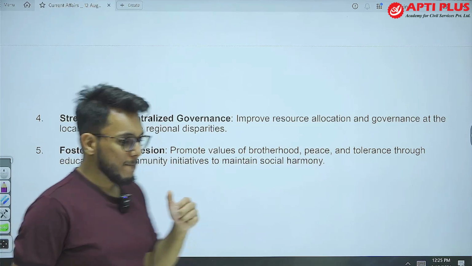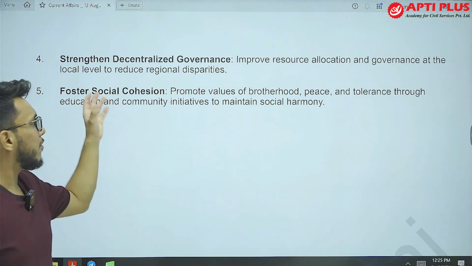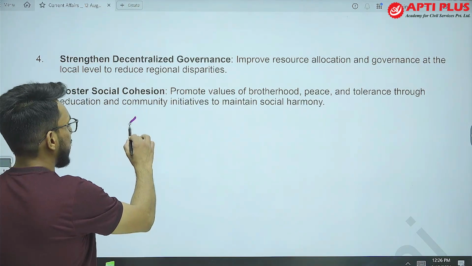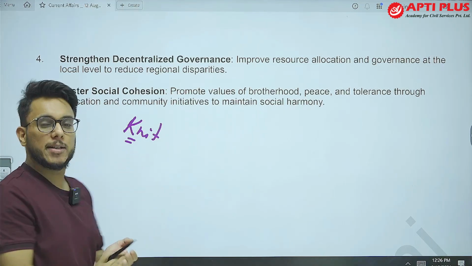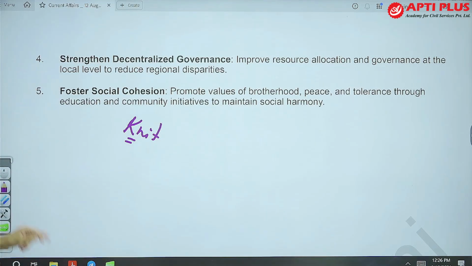Okay, then moving on, strengthen decentralized governance and foster social cohesion. We need a knit India movement. So on the lines of the quit India movement, we today need a knit India movement, so that social cohesion and social harmony can be brought.